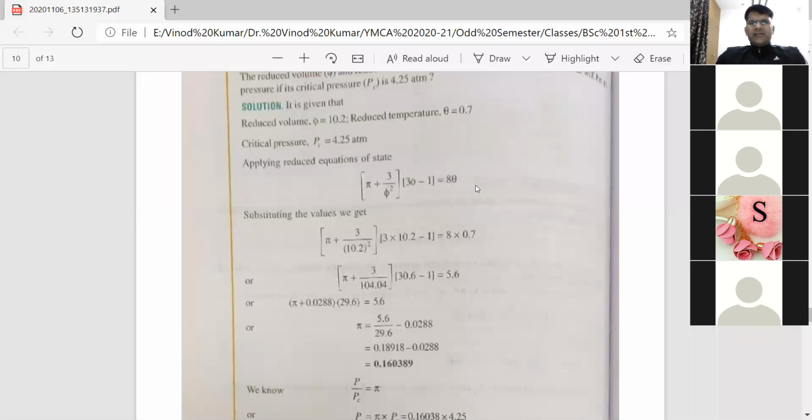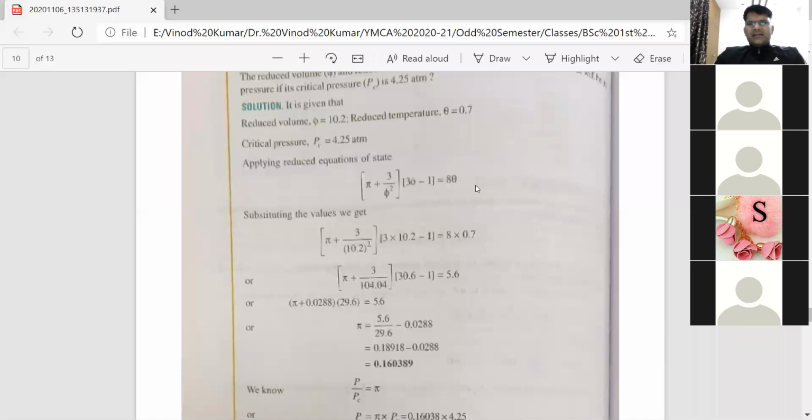On substituting the values of phi and theta, the only unknown variable is pi. So (pi + 3/(10.2)^2)(3 x 10.2 - 1) = 8 x 0.7. So we have (pi + 3/104.04), since 10.2 squared is 104.04, then 30.6 minus 1, and this is equal to 5.6.